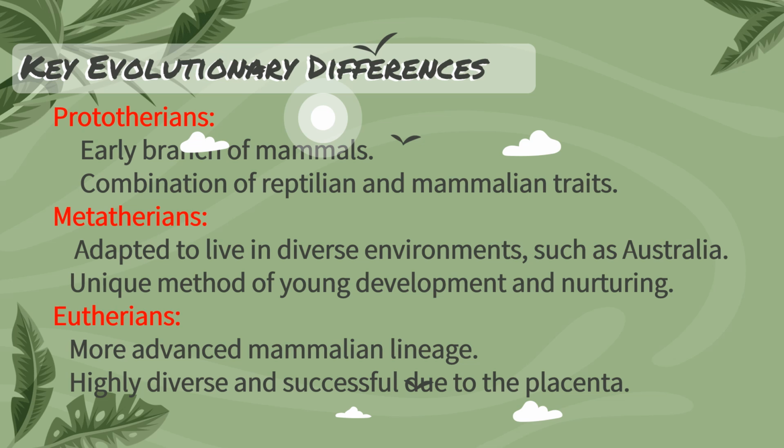Whereas Metatherians are more adapted to live in diverse environments like Australia, and they have a unique method of young ones' development and nurturing. And Eutherians are the more advanced mammalian lineage, highly diverse and successful due to the presence of the placenta.